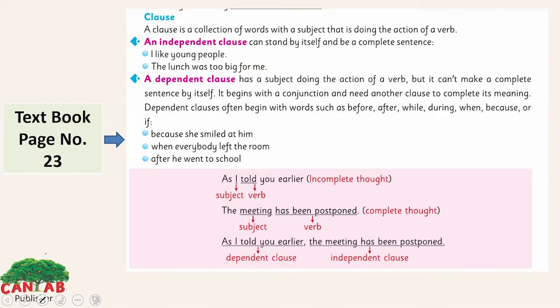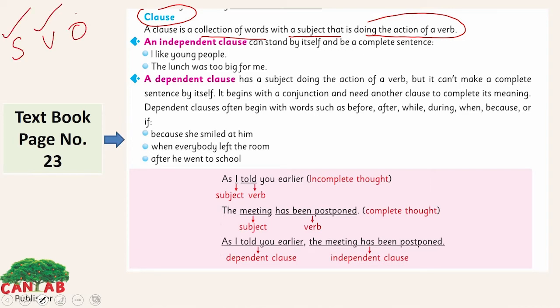Let's discuss what a clause is here. A clause is a collection of words with a subject that is doing the action of a verb. A clause is also called a short simple sentence which has a subject, verb and object: the doer of the action and the one on which the action is done. We have two types of clause, independent and dependent clause.